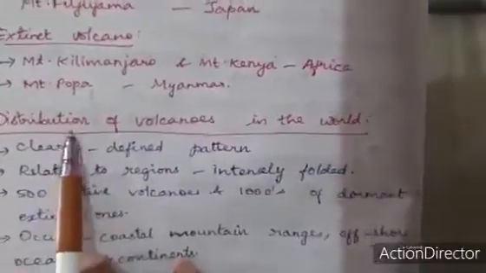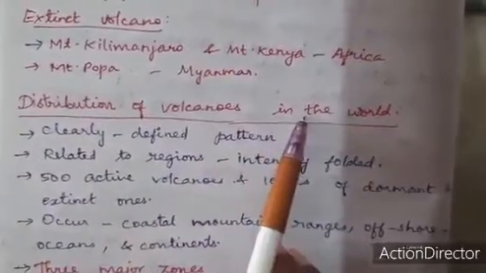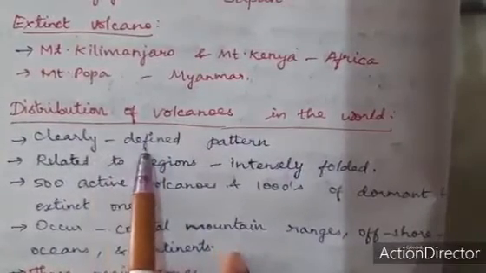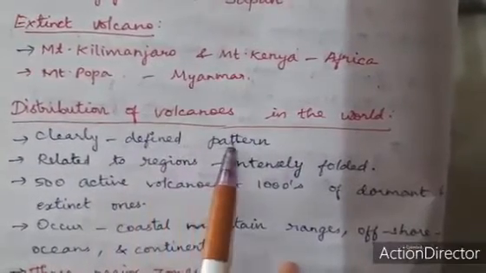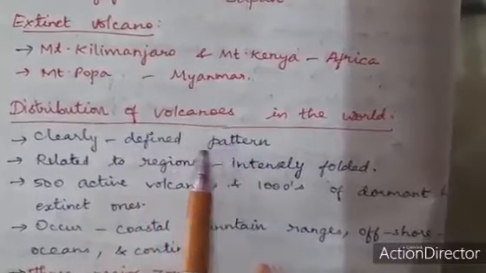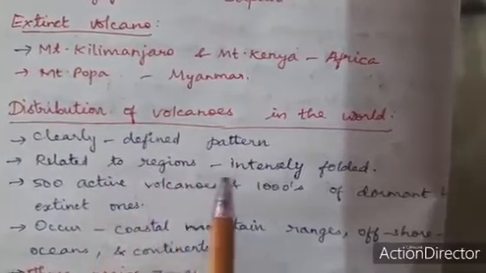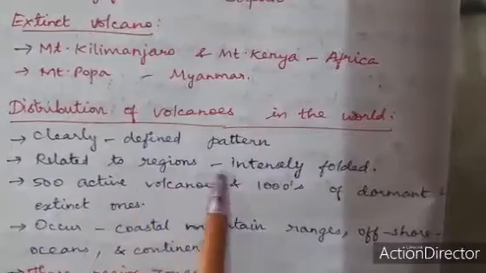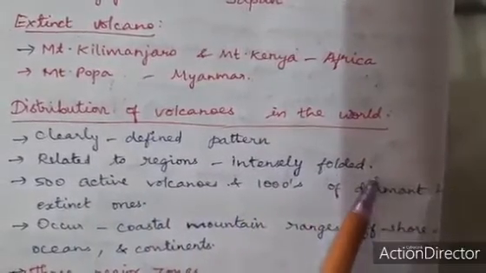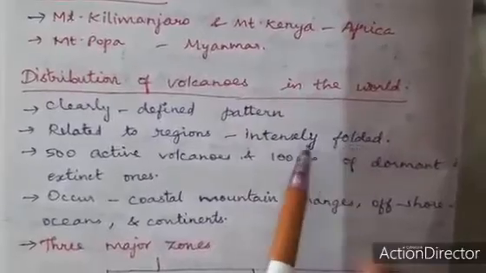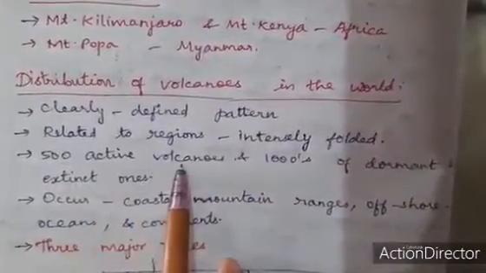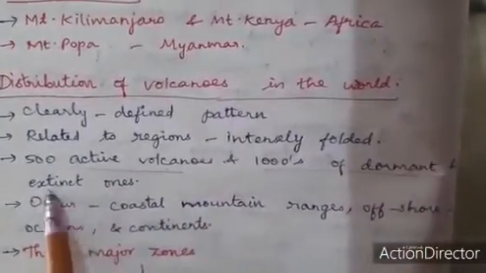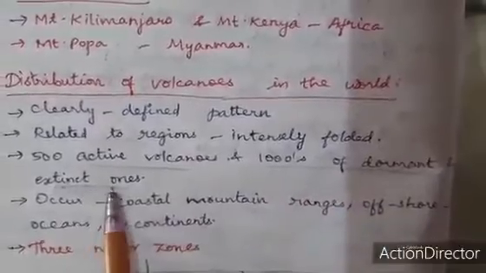Next is the distribution of volcanoes in the world. The distribution of volcanoes follows a clearly defined pattern. It is related to regions which are intensely folded or faulted. It is distributed in folded regions only. There are 500 active volcanoes and thousands of dormant and extinct volcanoes.